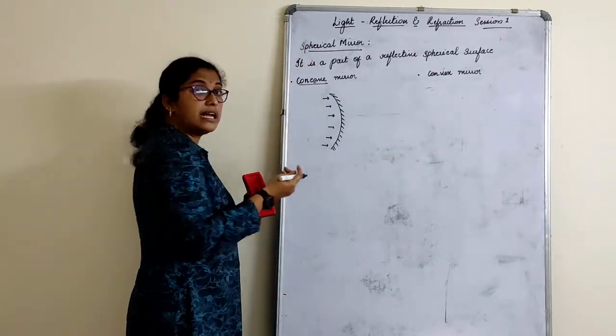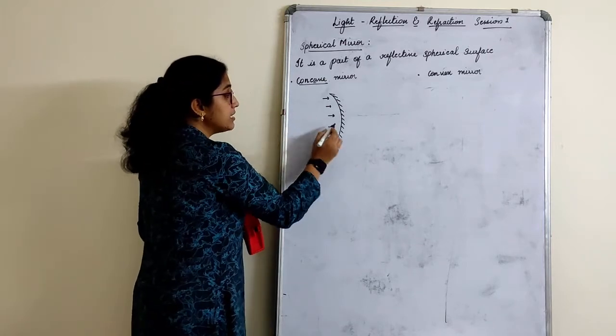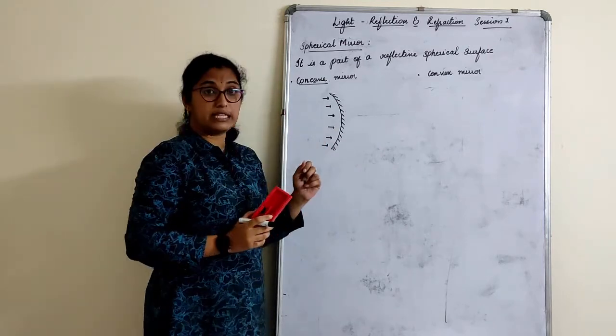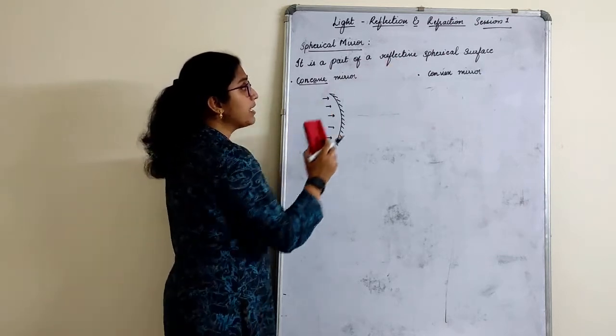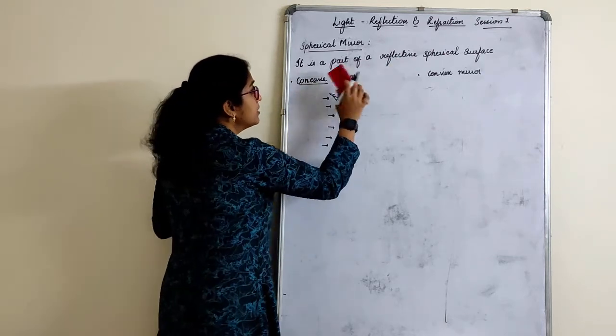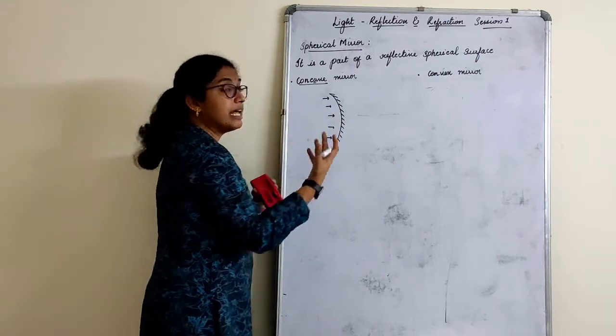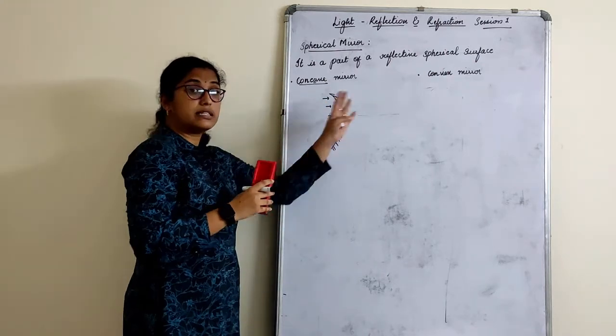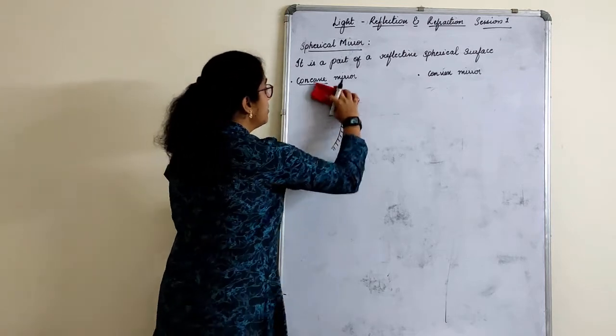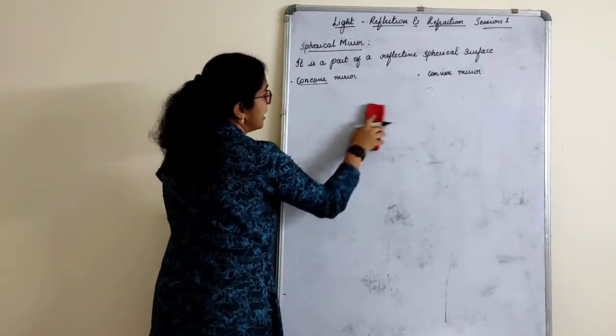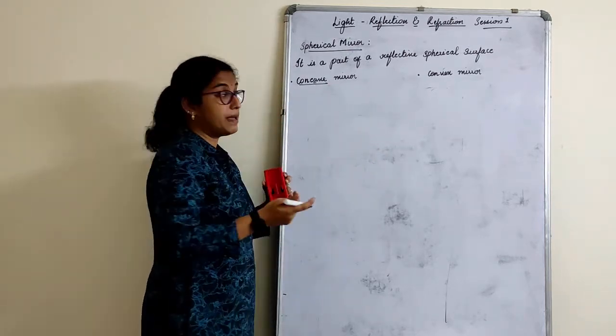It is painted black. So this is the part where the light rays can enter. We'll come to the convex mirror later. About convex, its features and how the light rays enter into it, we'll discuss in the second part after this.